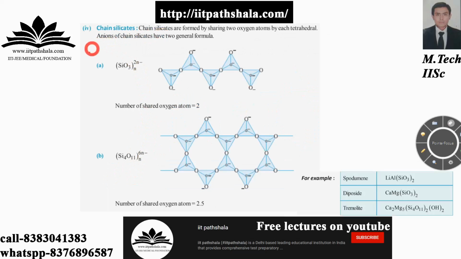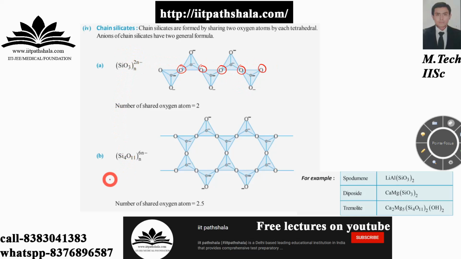Then there is the chain silicate structure. Again in this also, two oxygen atoms are being shared by each tetrahedral anion of the chain silicate.